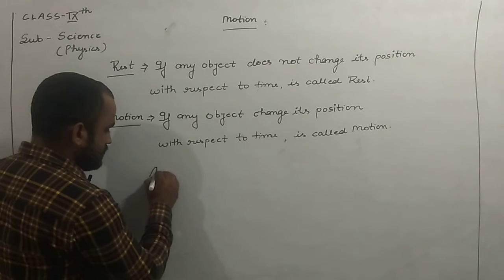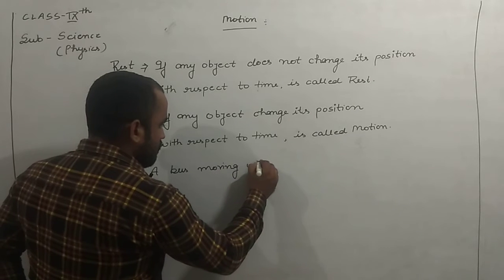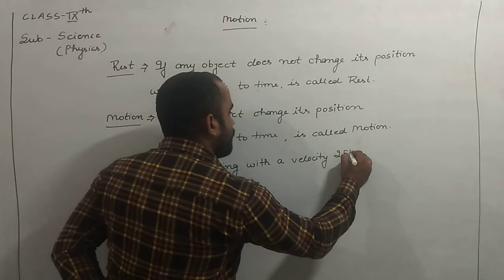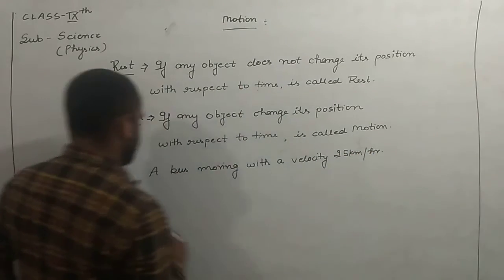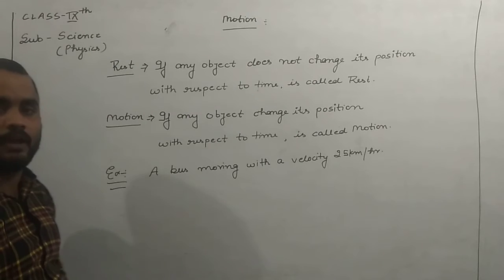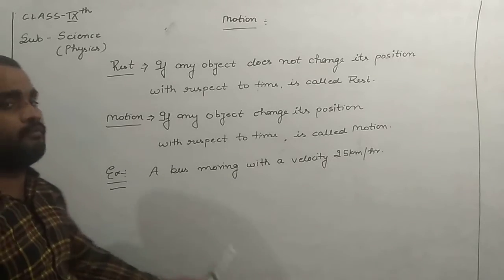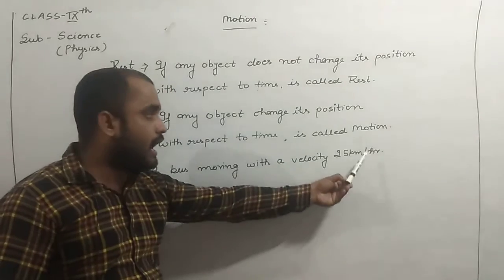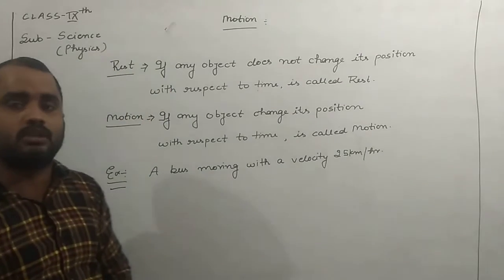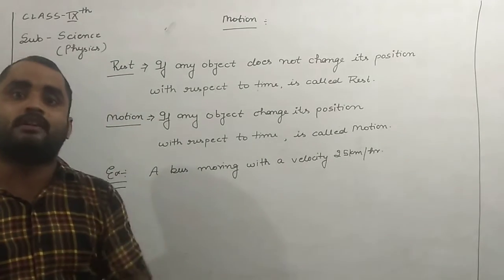Just like a bus moving with a velocity of 25 kilometer per hour, this is an example taken by us. A bus moving with a velocity of 25 kilometer per hour denotes that the bus changes its position with respect to time. It means that every hour the bus will travel 25 kilometer away from its origin.